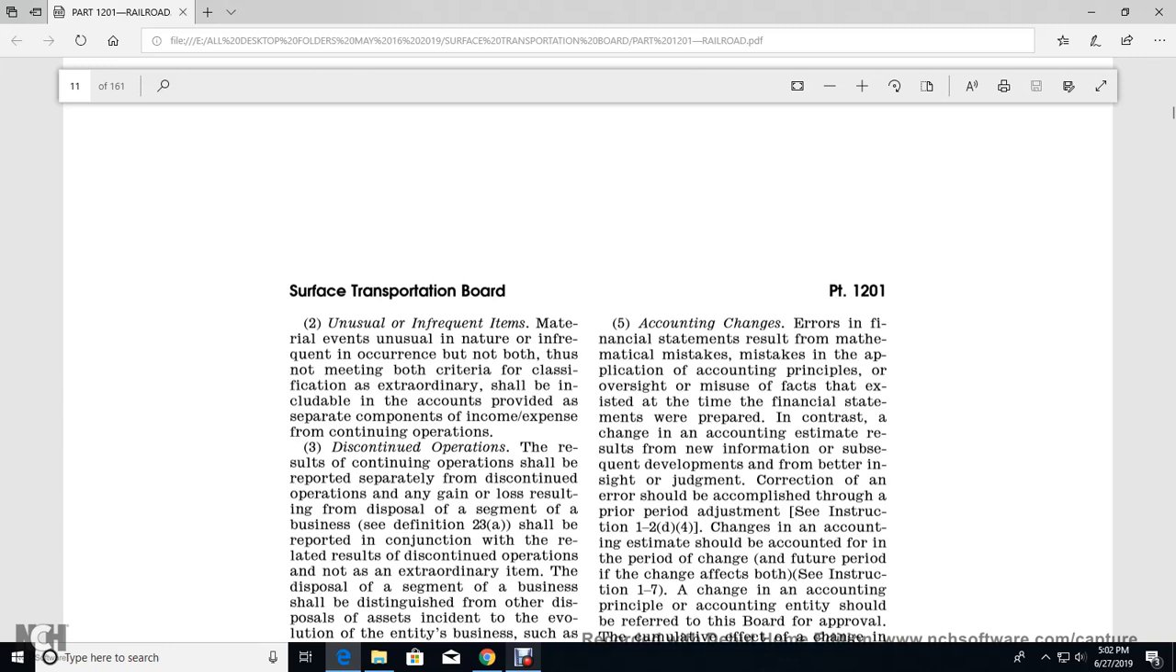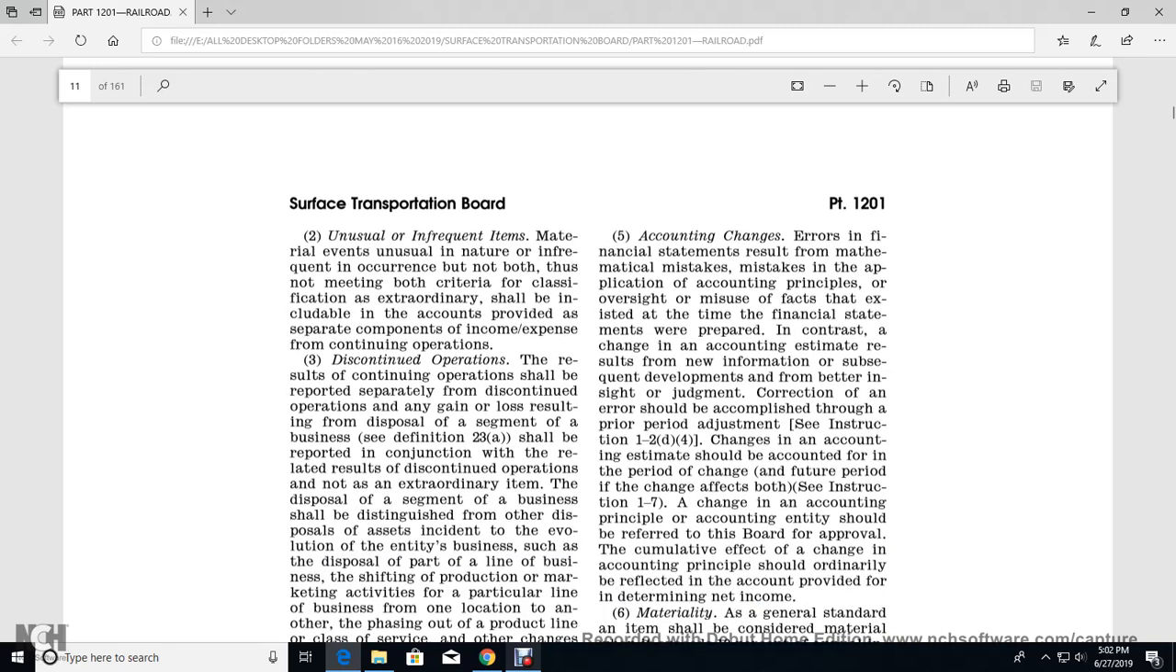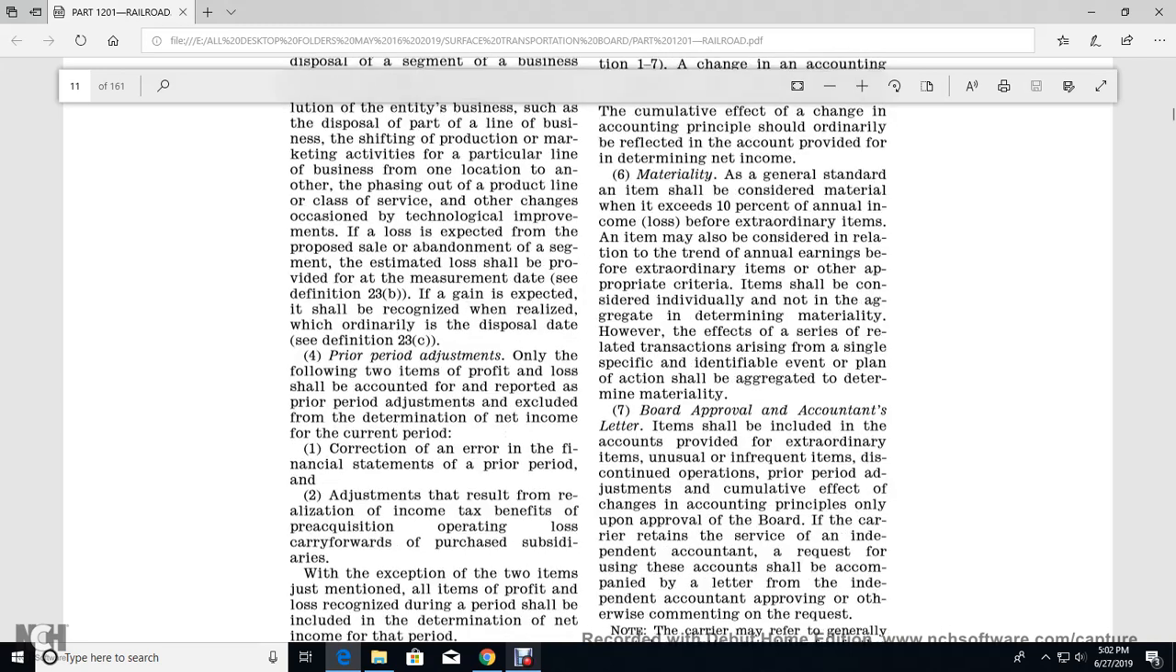See instruction 1.2d4. A change in accounting estimate could be accounted for in the period of change and future periods if the change affects both. A change in accounting principle refers to board approval; the cumulative effect of the change in accounting principle should ordinarily be reflected in the determination of net income. 6. Materiality.